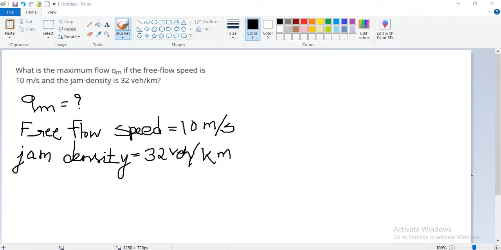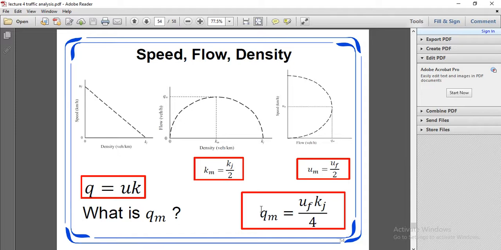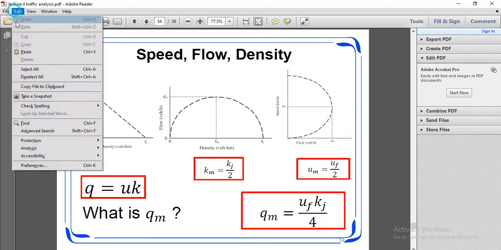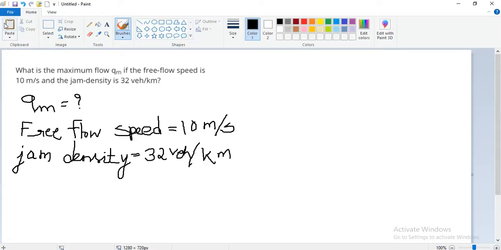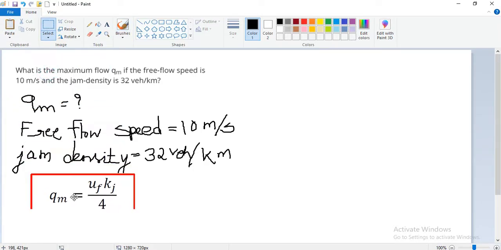Okay, Qm. We have just one formula for Qm. It is UF kj upon 4.